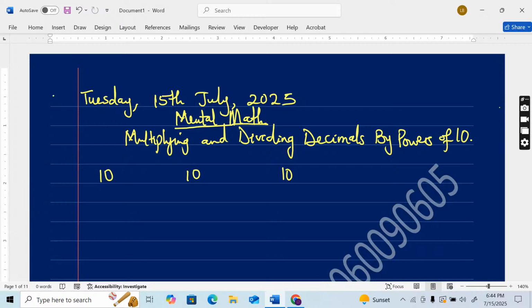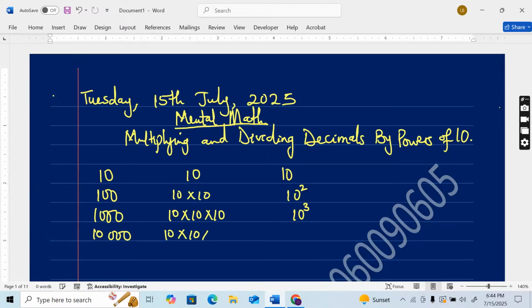When you have a number with an index of 1, you don't really need to write that index because we all know it is 1. 100 means 10 times 10, and that is 10 raised to the power of 2 because 100 has two zeros, all right? 1000 means 10 times 10 times 10, which is 10 raised to the power of 3 because 1000 has three zeros. 10,000 is 10 times 10 times 10 times 10, which is 10 raised to the power of 4 because 10,000 has four zeros.